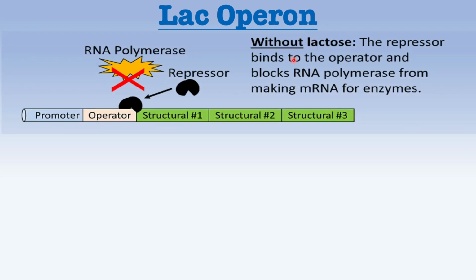Lac operon. The lac operon is a genetic mechanism in bacteria like E. coli that regulates the breakdown of lactose. Without lactose, the repressor protein, which is produced by the regulatory gene, binds to the operator region, which blocks RNA polymerase from transcribing the operon's structural genes.